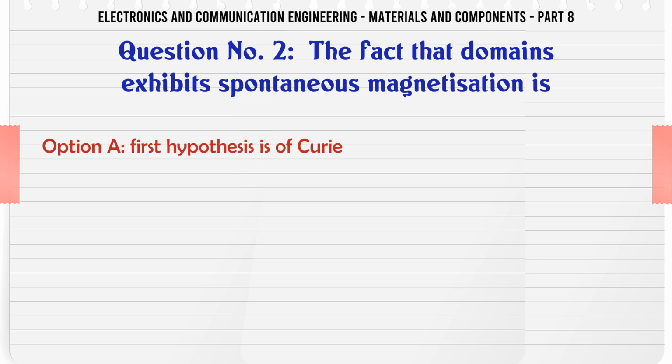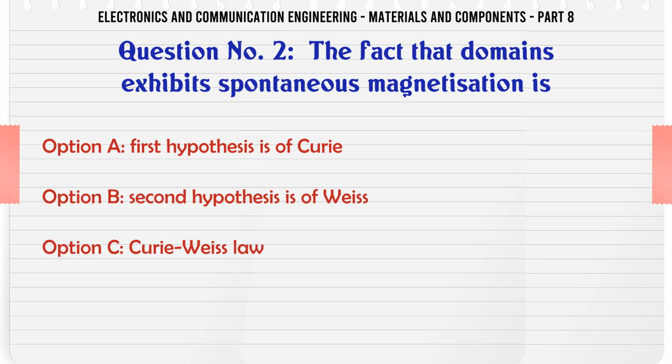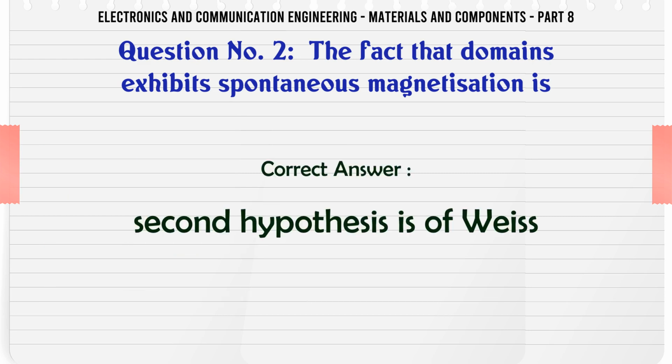The fact that domains exhibit spontaneous magnetization is: A, first hypothesis of Curie; B, second hypothesis of Weiss; C, Curie-Weiss law; D, Boltzmann's statistics. The correct answer is the second hypothesis of Weiss.